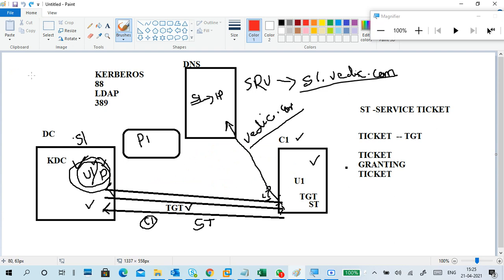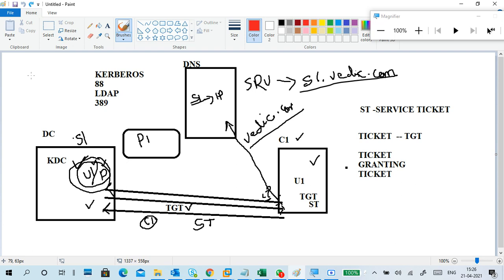The Active Directory database stores user, group, and computer information within the domain. So whatever accounts are there, their information is stored in Active Directory. When they want to communicate, like a user wants to log in or print, Active Directory also gives authentication.